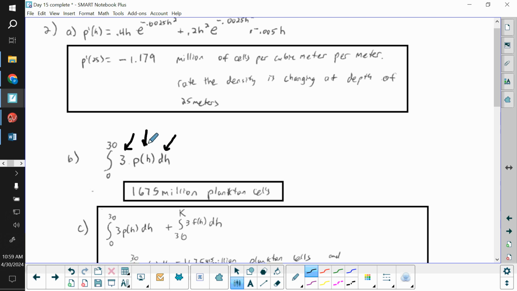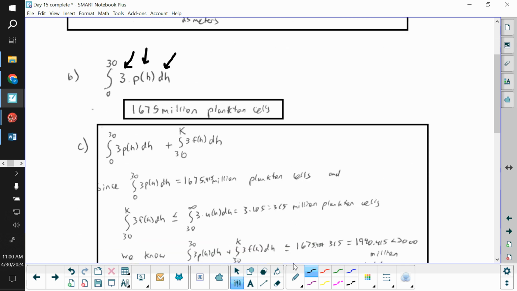The P of h was millions of cells per cubic meter. So the cubic meters coming from the 3 and the dH wipes out the meters cubed in the denominator of P of h. So now this integral is just going to add up a whole bunch of millions of plankton. And we want to do that from 0 to 30. And to the nearest million, we got 1,675 million plankton.